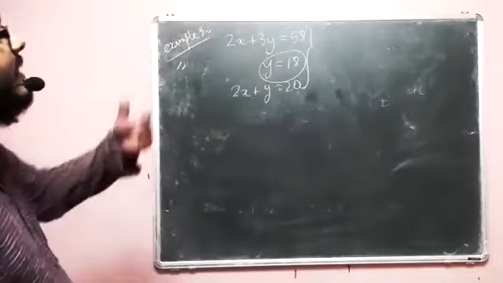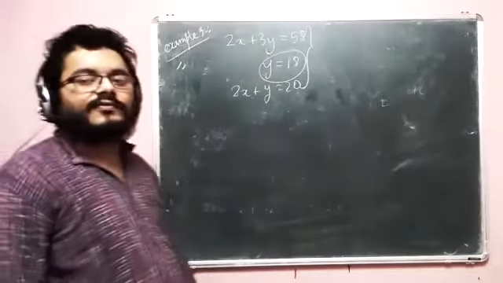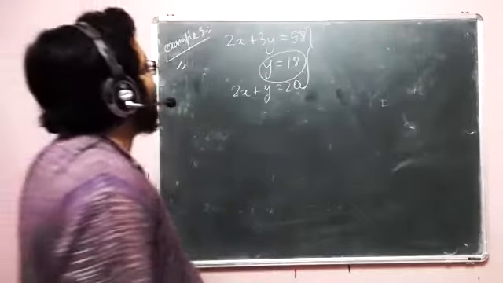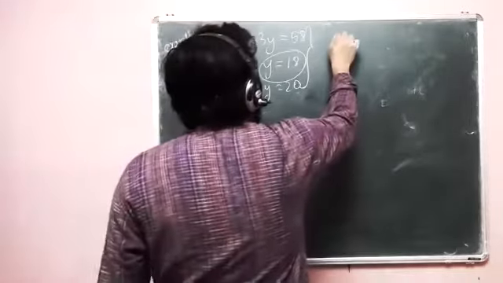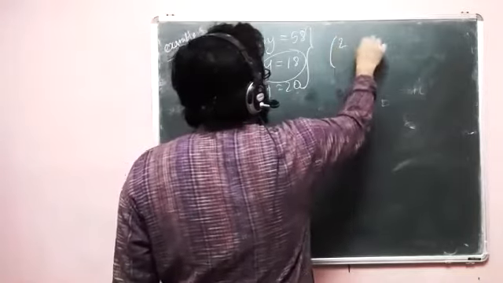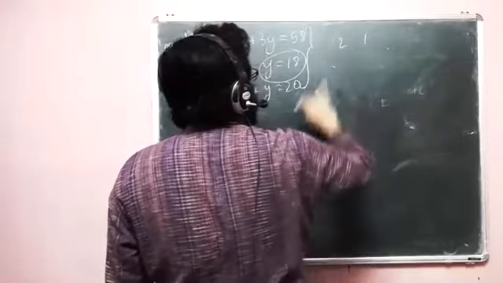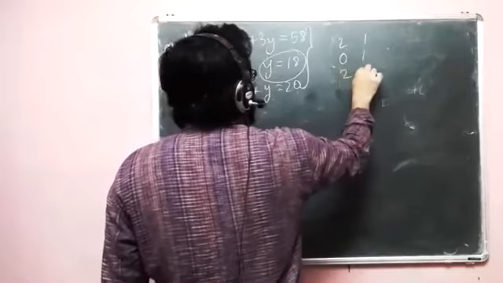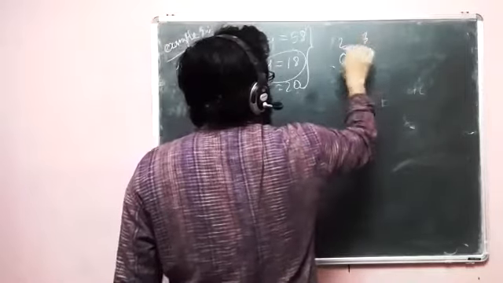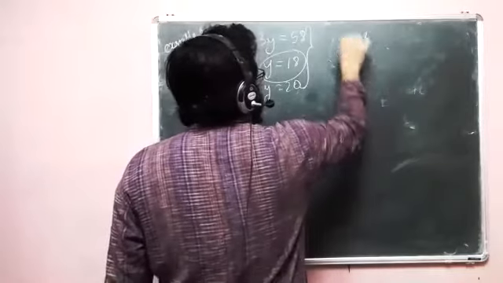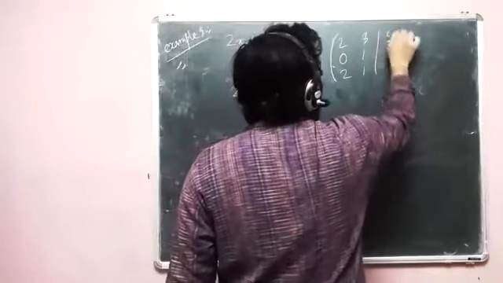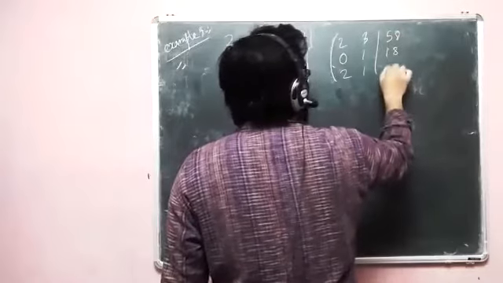But then again, let's look at the corresponding row reduced echelon form and see how the matrix looks in this case. So what we have here, the coefficient matrix is 2, 3, 0, 1, and 2, 1, right? And here we have 58, 18, and 20.